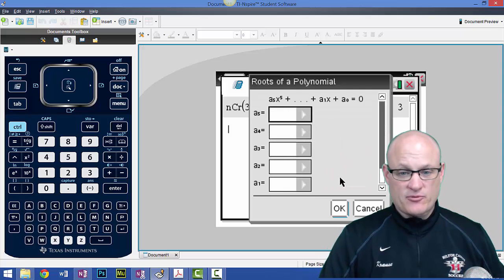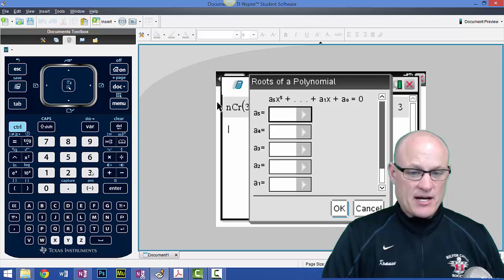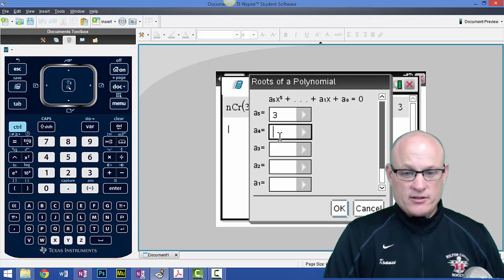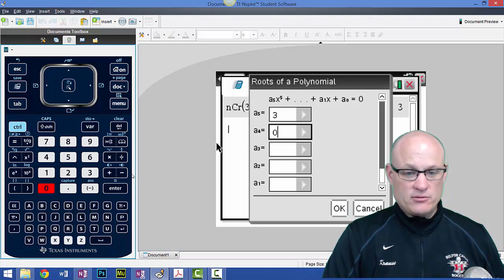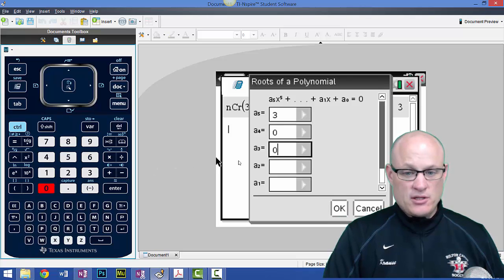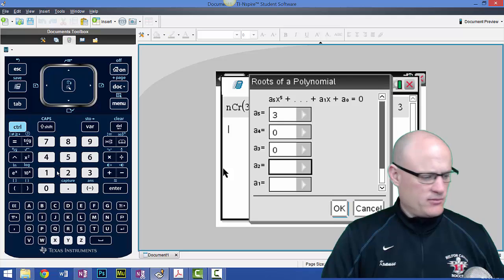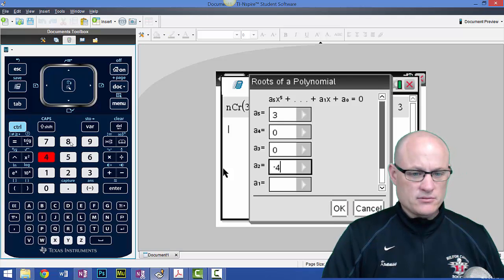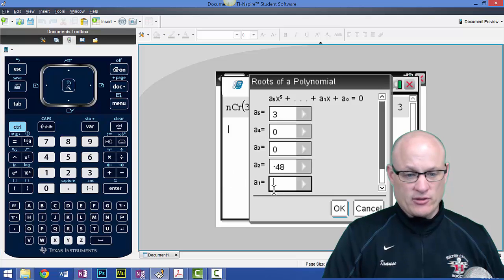So you're going to see lots of boxes. The first box was 3. The second box was 0. The third box is 0. The fourth box is 6. Was it negative 16? Negative 48. And the last box is 0.